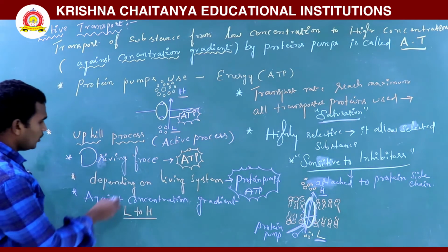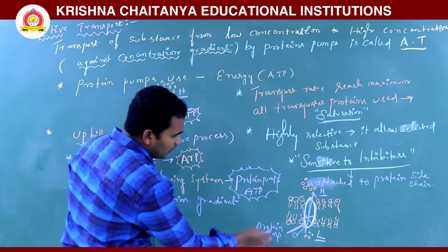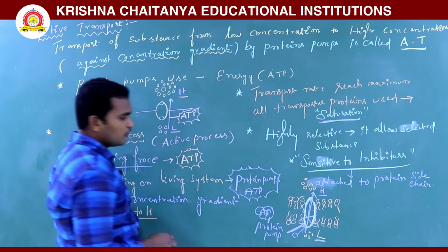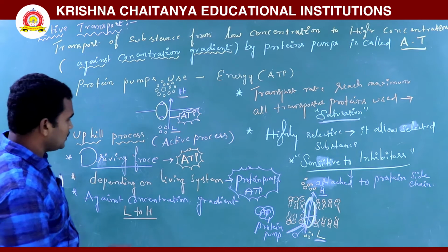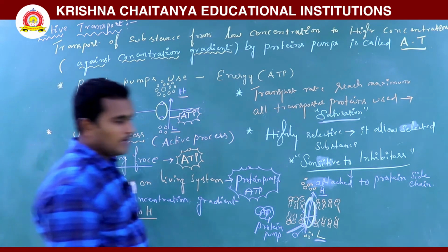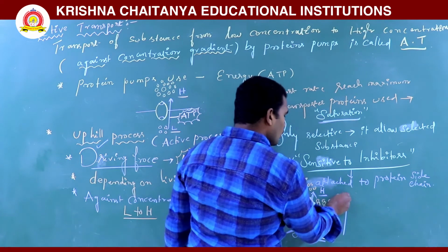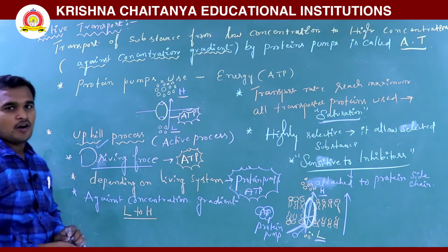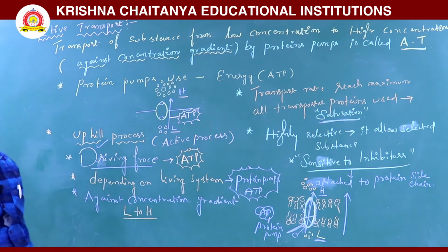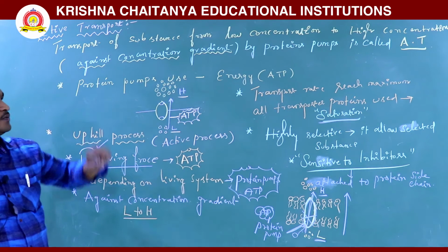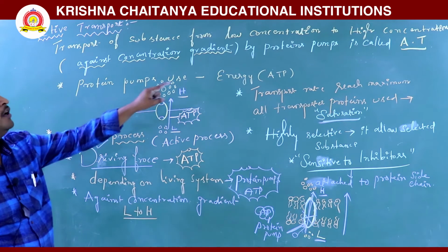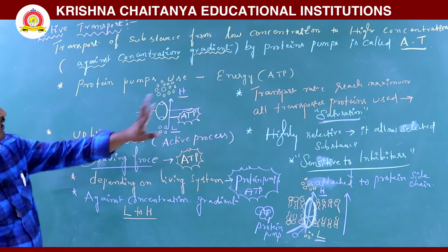Now the driving force here is nothing but ATP. The protein pumps use ATP to transport the molecule from low concentration to high concentration. It is an uphill process. Why is it an uphill process? Because it is moving from low concentration to high concentration. So this is called active transport. Active transport is the transport of substances from low concentration to high concentration, against the concentration gradient, by protein pumps.